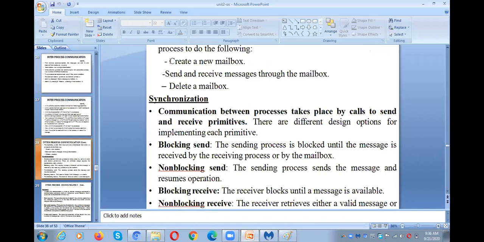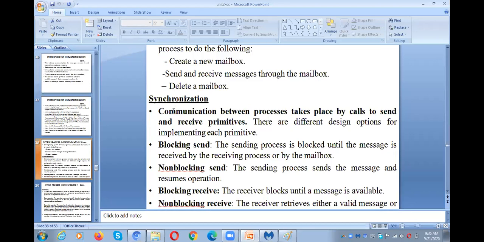So these are the things I said to you earlier: create a new mailbox, send and receive messages through the mailbox, and then delete the mailbox. So this is under indirect communication. Up to this, we have concluded naming. Under interprocess communication, the first concept is naming, and the next one is synchronization.